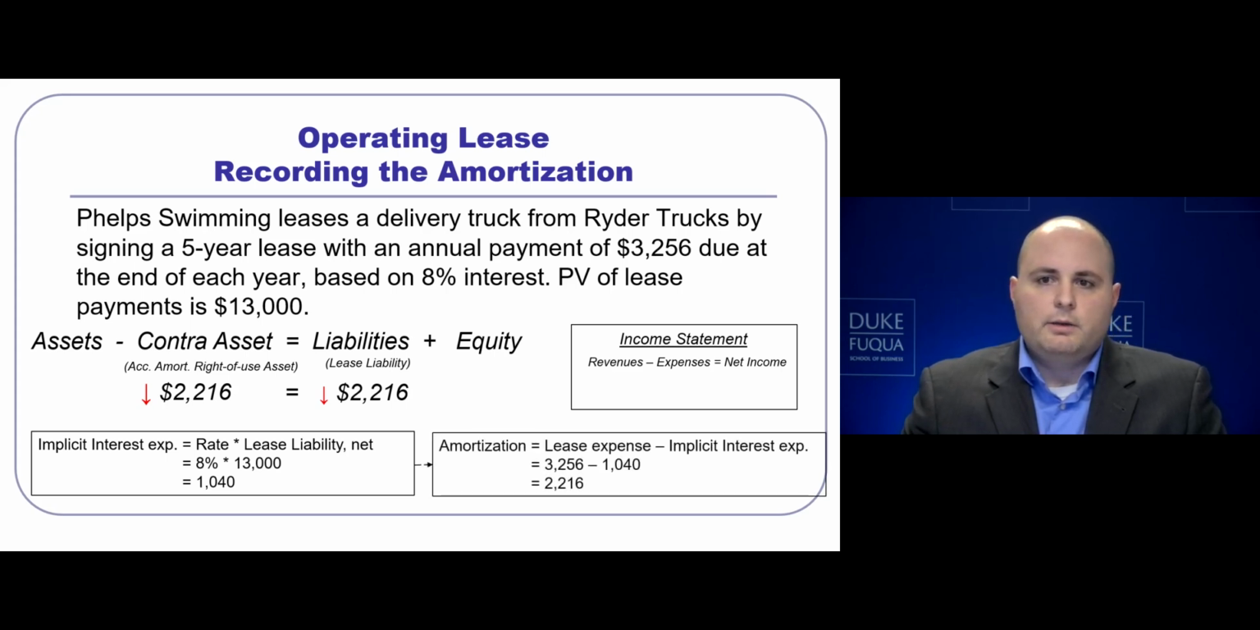From here, we look at the total lease expense from the previous slide. That was $3,256. From that, we remove the implicit interest expense of $1,040. This implies an amortization that we must reduce both the asset and the liability by $2,216. There will be no effect on the income statement for this. There is only an effect on the income statement for $3,256 related to the lease expense.